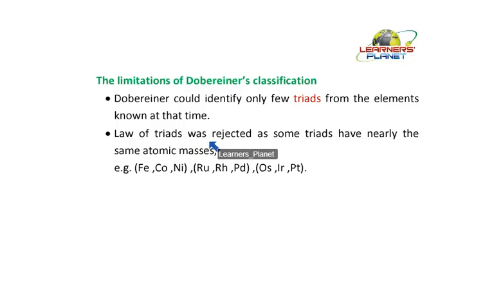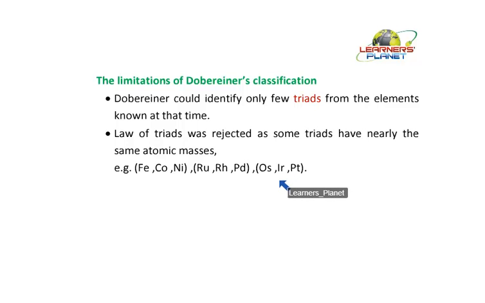The law of triads was rejected as some triads have nearly the same atomic masses, like iron, cobalt, nickel. These have similar atomic masses, like ruthenium, rhodium and palladium. These also have similar atomic masses, like osmium, iridium, platinum.